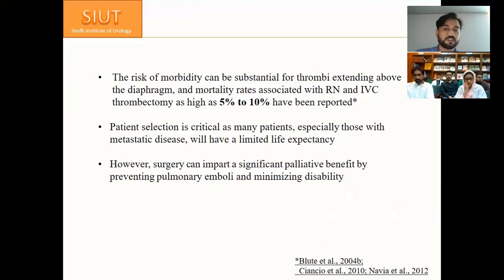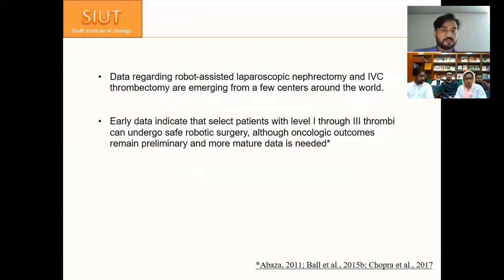Patient selection is critical as many patients, especially those with metastatic disease, will have a limited life expectancy. However, surgery can impart a significant palliative benefit by preventing pulmonary embolism and minimizing disability. Data regarding robot-assisted laparoscopic nephrectomy and IVC thrombectomy are emerging from a few centers around the world. Early data indicates that select patients with level 1 through 3 thrombi can undergo safe robotic surgery, although oncological outcomes remain preliminary and more data are needed.